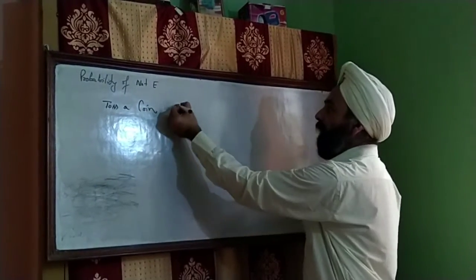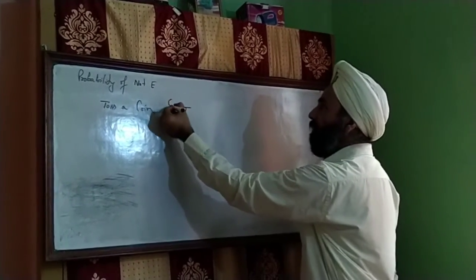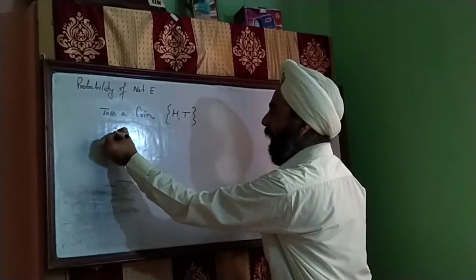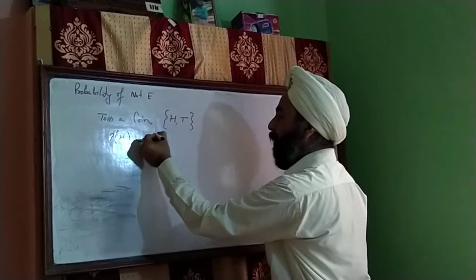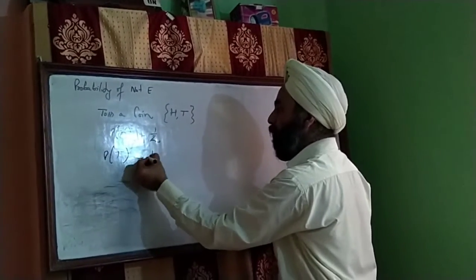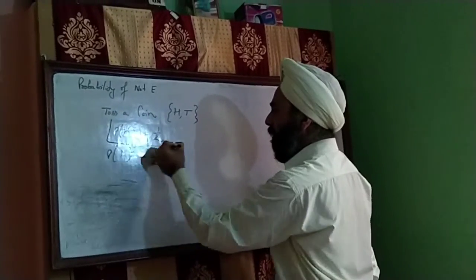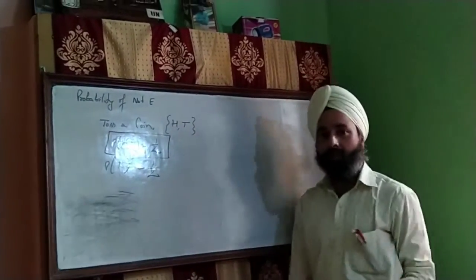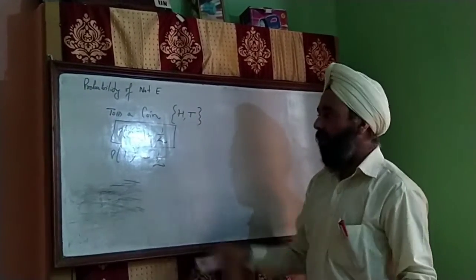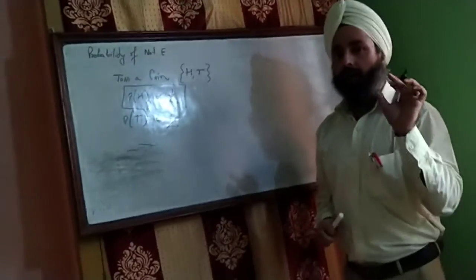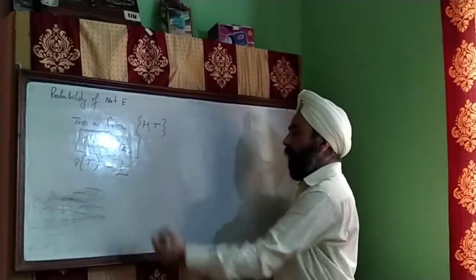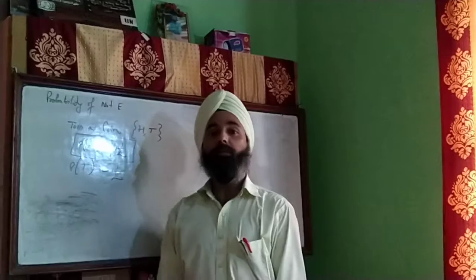we know we have two possible outcomes, that is head and tail. If probability of head is 1 by 2, probability of tail is 1 by 2. Now if I know the probability of head, suppose H is the probability of head, I mean I am having the probability of head, but I am going to solve probability of not coming head.